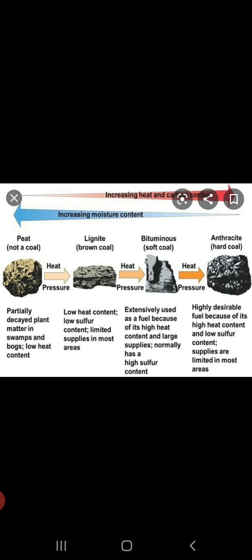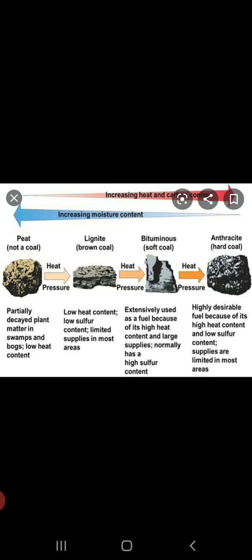So what was peat? Peat had more moisture content. After that we have lignite which has less amount of moisture present in it. The carbon content here increases up to 70%. It is more solid than peat but still soft enough to crumble.